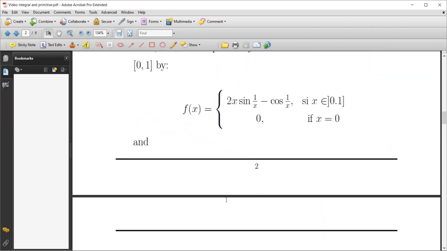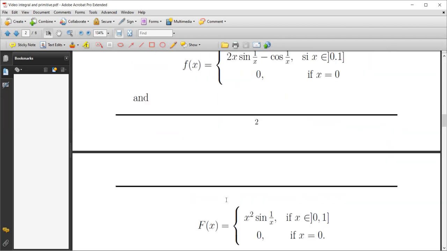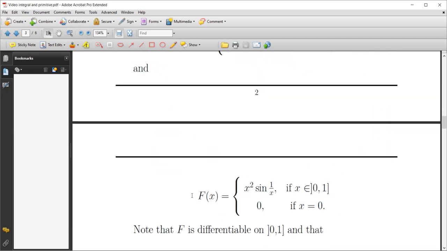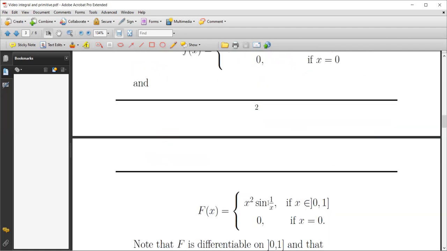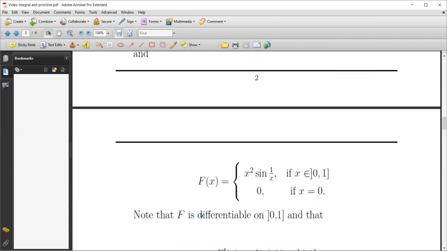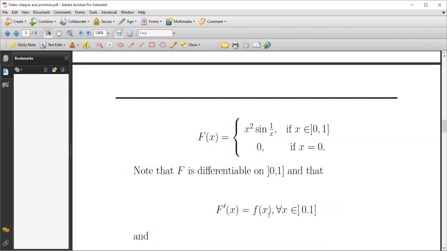For this function, we can prove that F of x, which is x squared sine 1 over x if x is in (0, 1] and 0 if x is 0, is differentiable on [0, 1]. And F prime of x is equal to f of x for each x in the half-open interval (0, 1].